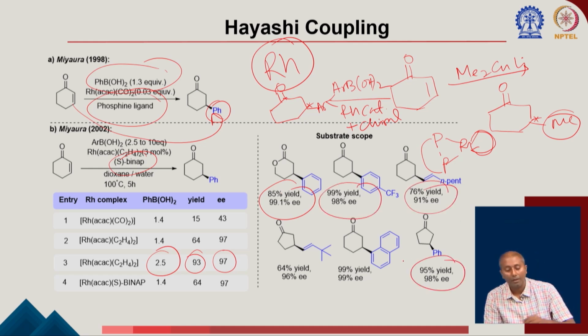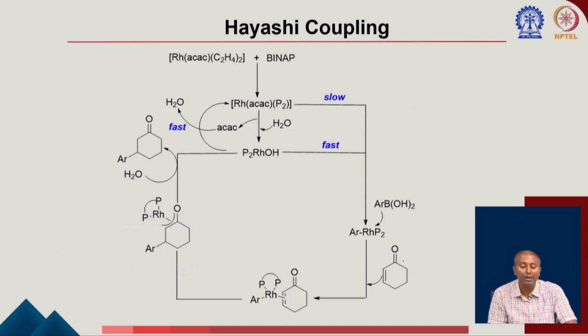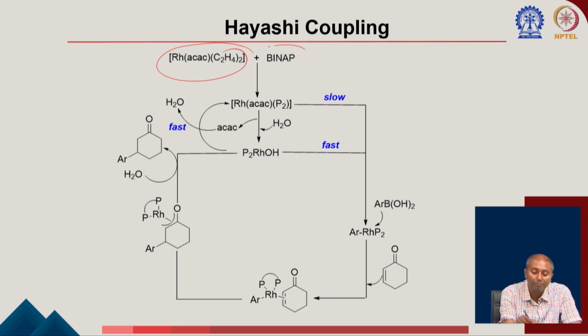Okay. So, now we are going to try to understand the mechanism of this reaction, how this reaction is going on. So, starting from the rhodium acac C2H4, once you add BINAP, it first forms a complex with the BINAP. As I said, the two phosphines can chelate with this rhodium. But now there is an important thing, once you use water in the reaction, that can also form this rhodium hydroxo species here, or the reaction can start from this species.